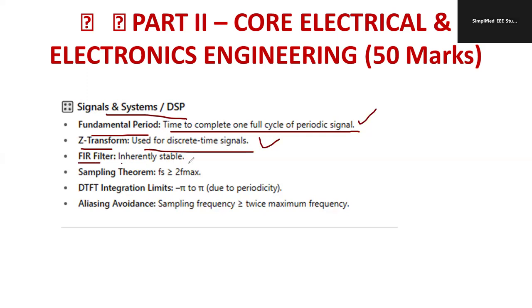What is FIR filter? Inherently stable. What is sampling theorem? This is a condition for sampling theorem. I found it is repeated five times. In the GATE examination also, I have seen so many questions. When I was writing the GATE examination, I faced these kinds of problems.